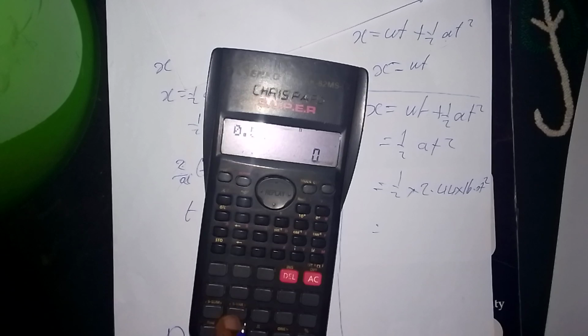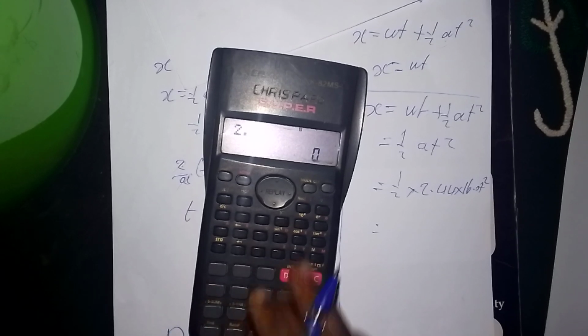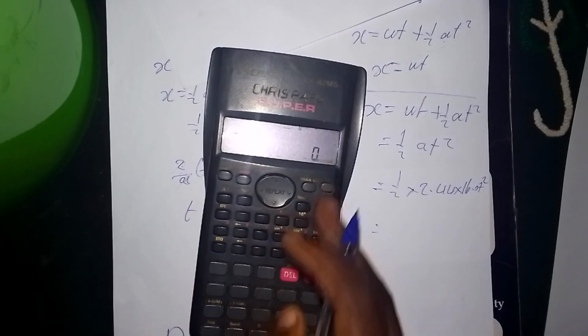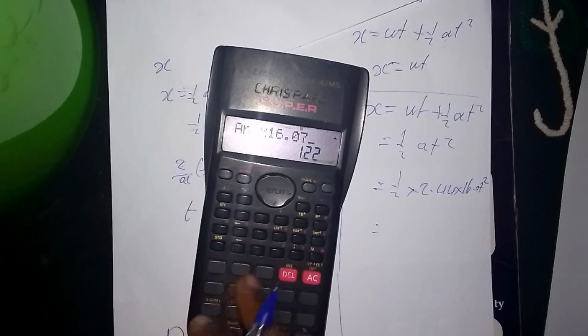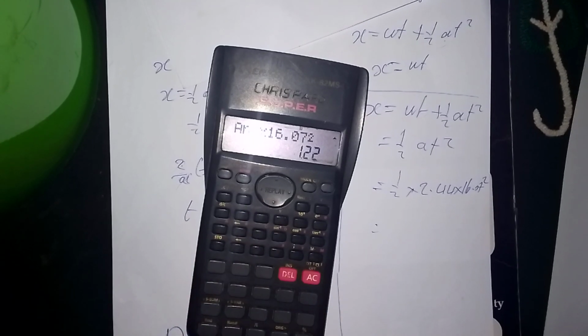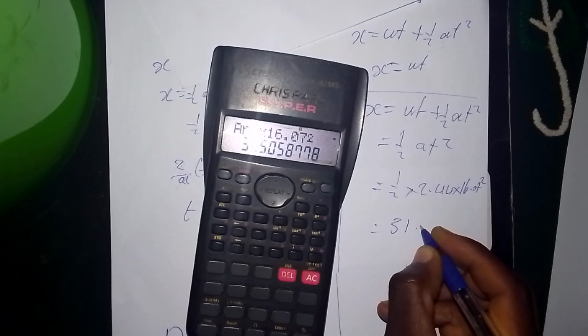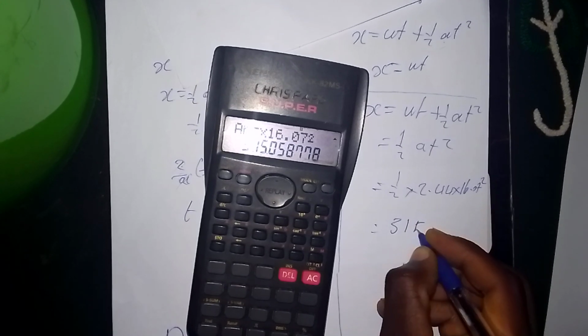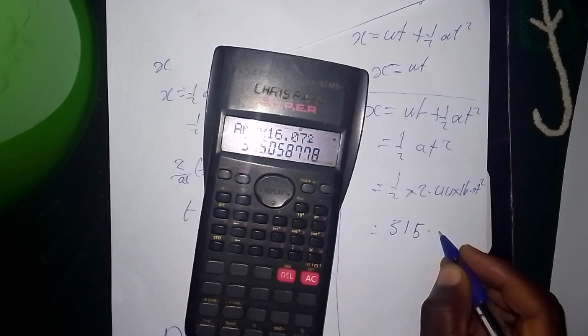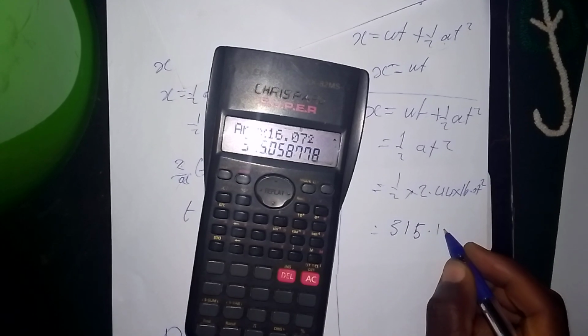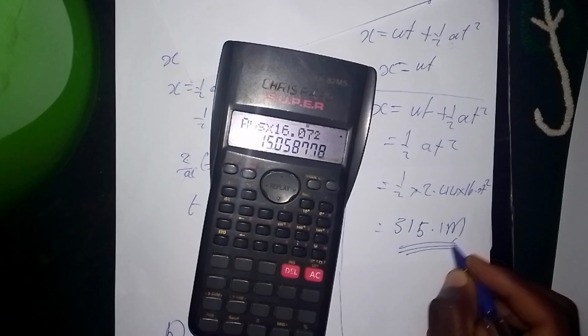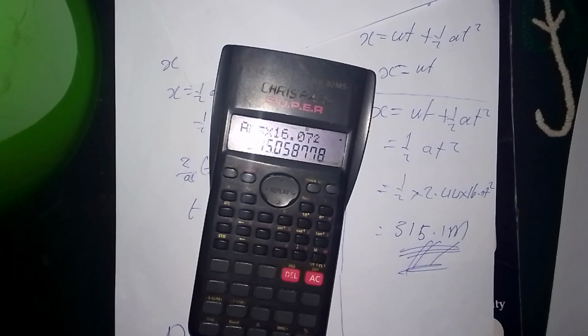Let me just start again: 2.44 times 0.5 times 16.07 squared is giving me about 315 meters, because that's the distance. Yeah, that's for this question.